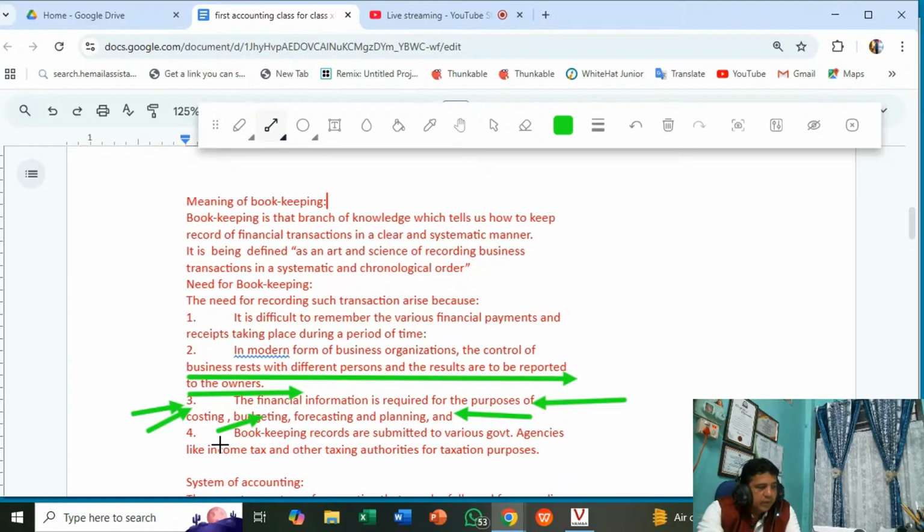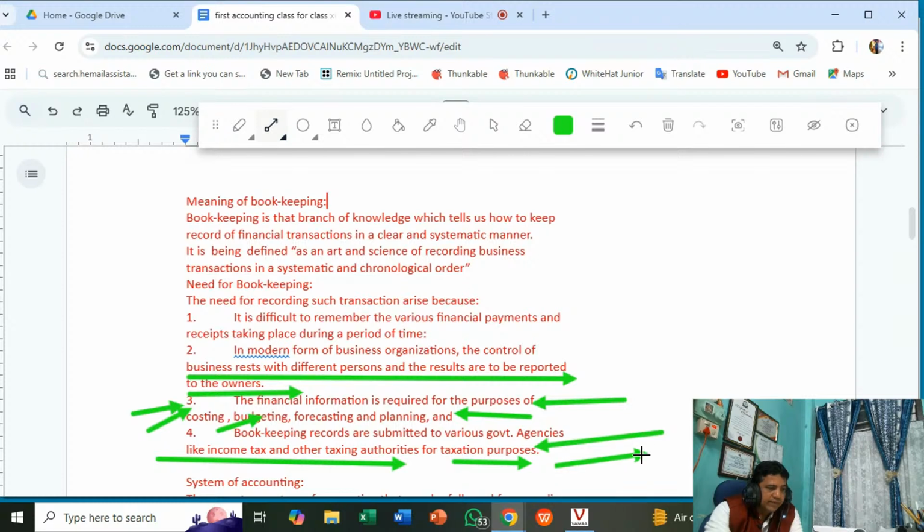Okay. And one more purpose, the bookkeeping records are required for income tax purpose, GST purpose, that is the taxation purpose here. Point number 4, bookkeeping records are submitted to various government agencies, meaning bookkeeping records are needed for income tax authorities, taxation purpose, GST purpose. This is your requirement.